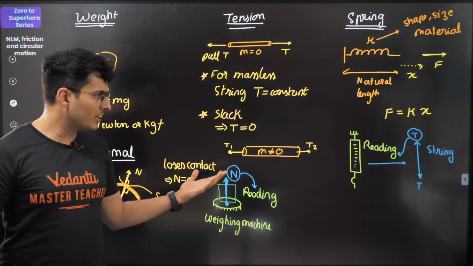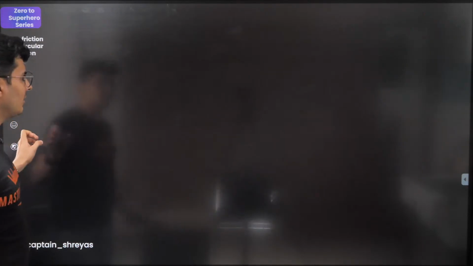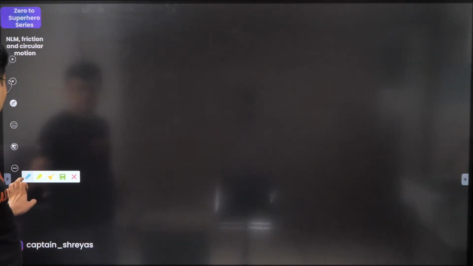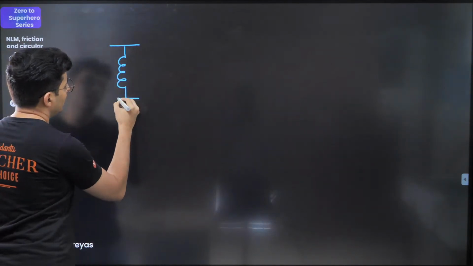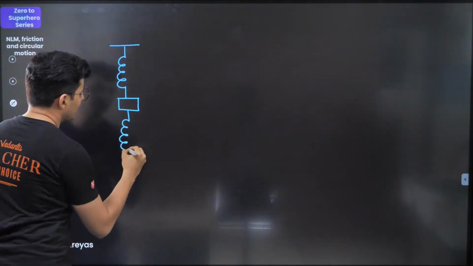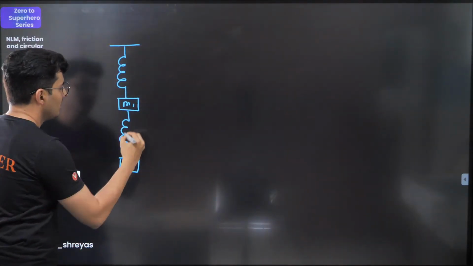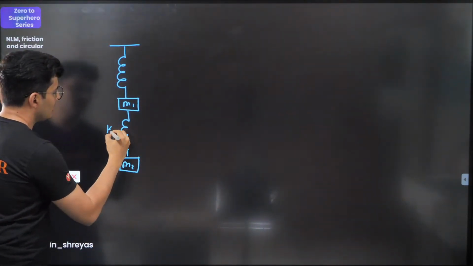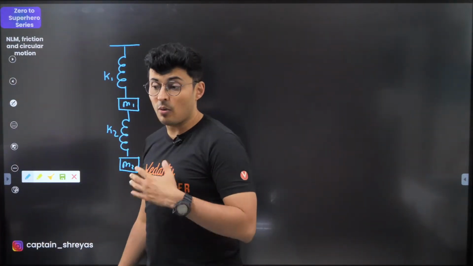If you cut the spring, then what happens is, okay, I'll just show it to you in another slide maybe. So these kind of questions also come. Sometimes the spring is cut. So let's say for example, you have a spring and a mass and a spring and a mass. Example, this is M1, this is M2, this is K2, this is K1. Let's take it case by case and I want your help in this.